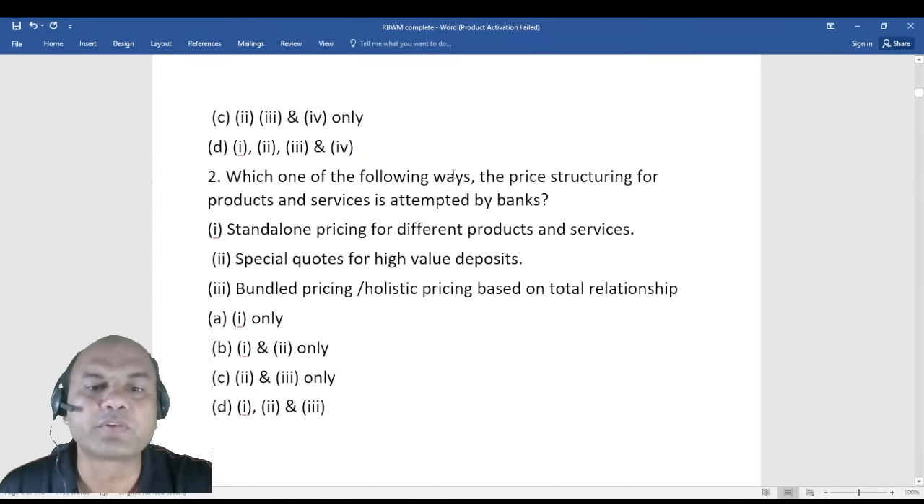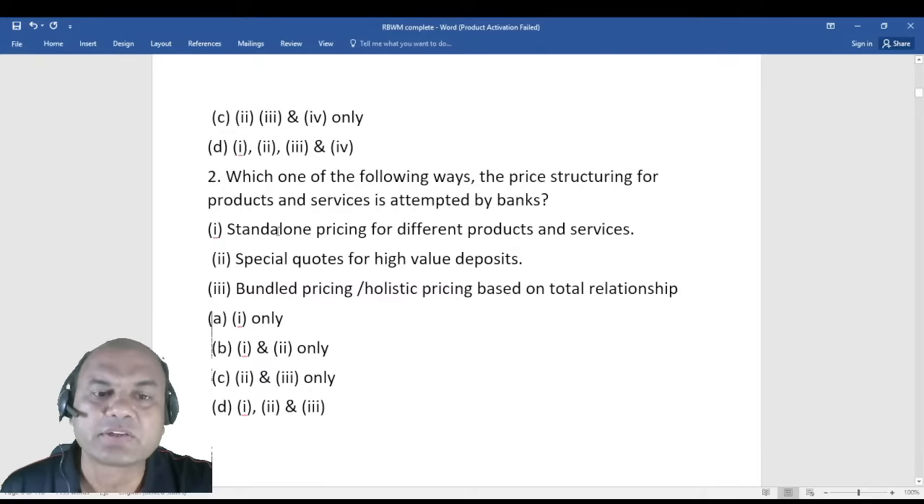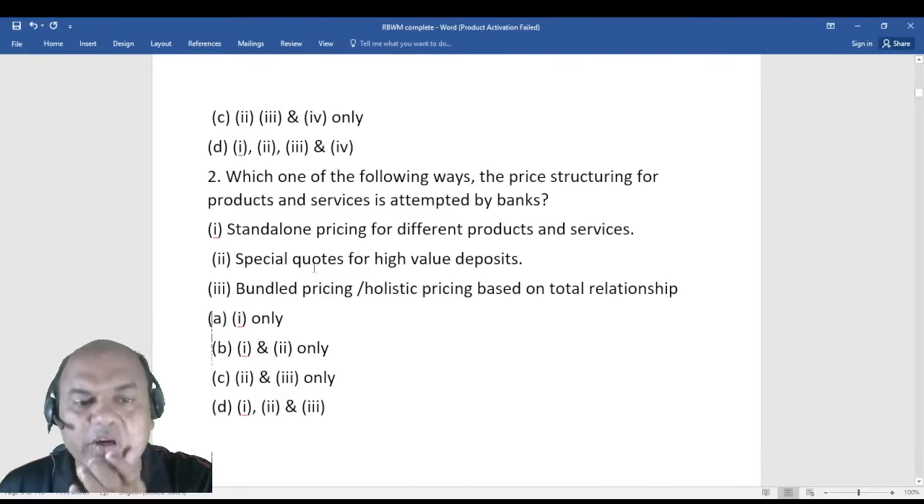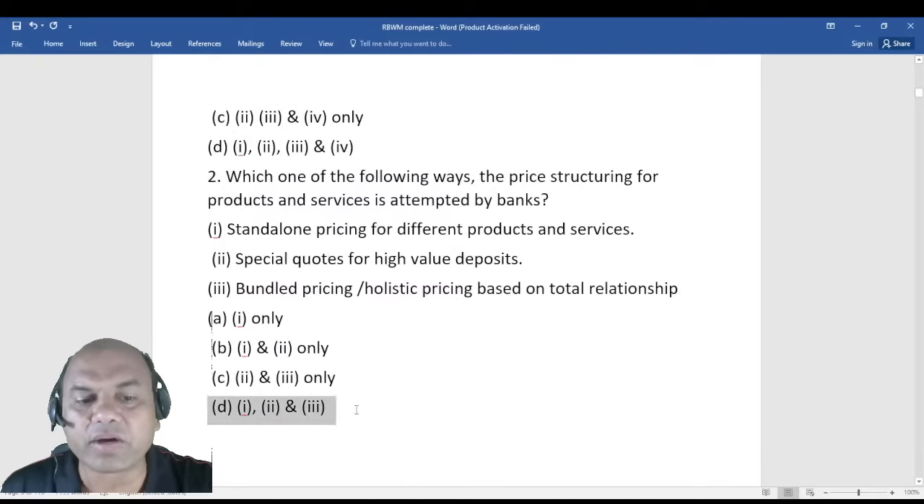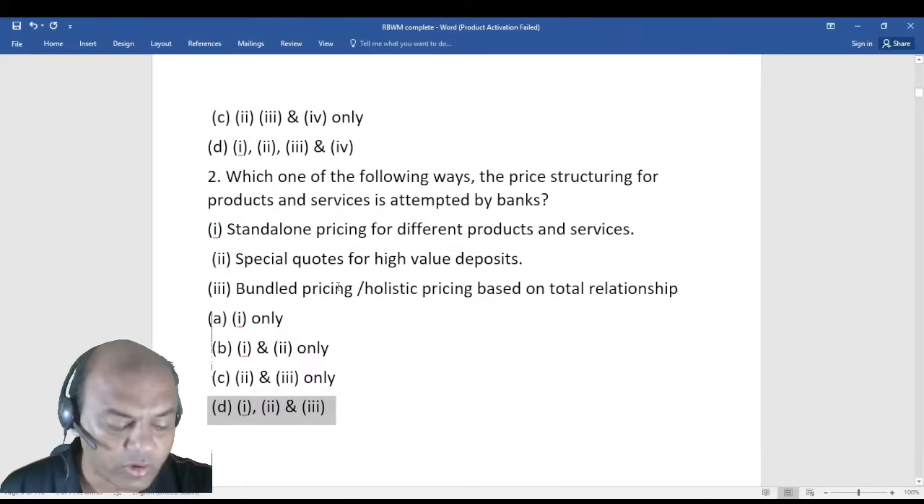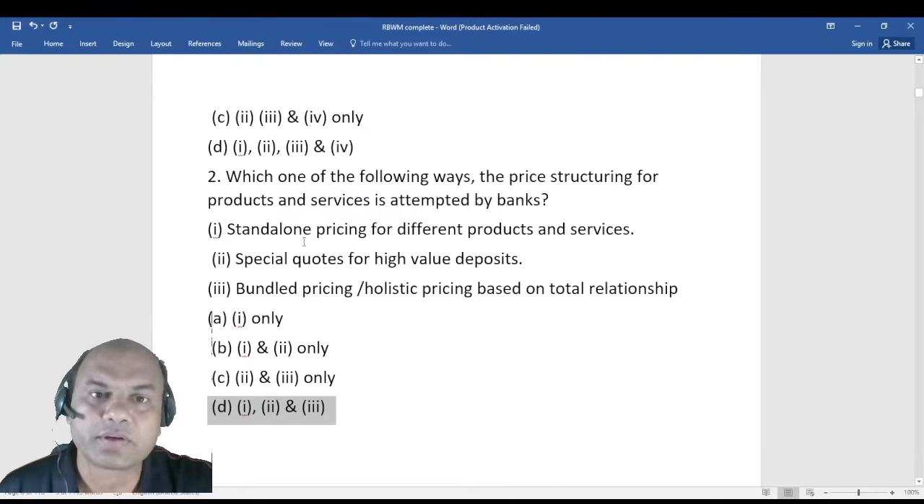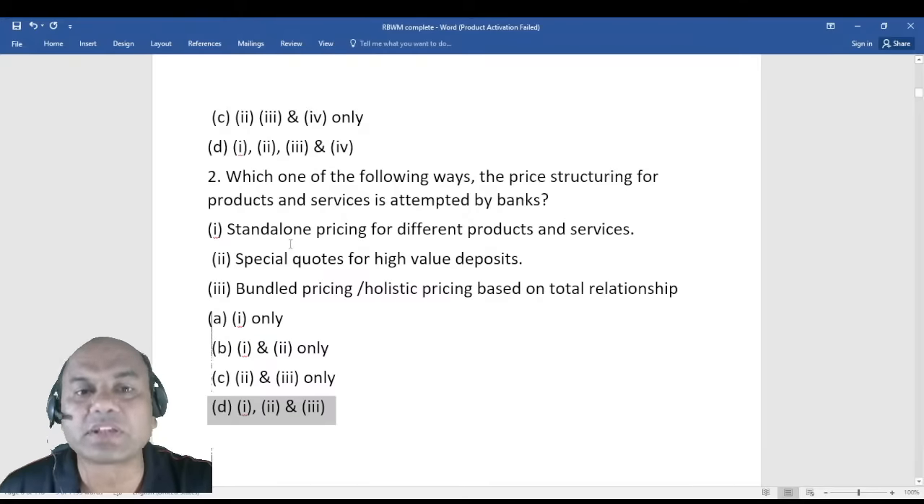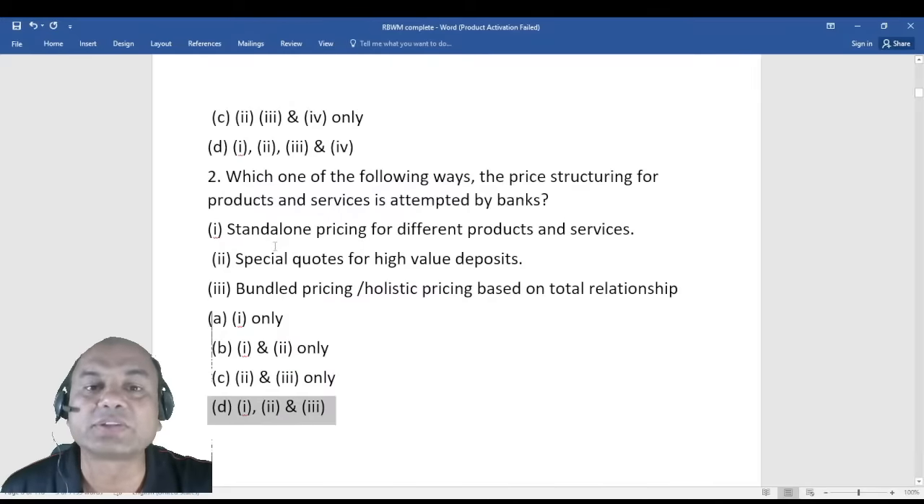Which one of the following ways pricing structure of products is attempted by the banks? So standalone, special codes, or bundled. So answer is D, 1, 2 and 3, all of them. What do you mean by standalone? See here, standalone means if I am having a home loan product, I'll price it separately, my home loan rate is 9%. If I am having a personal loan product, my personal loan is, let's say, 10%. I am having an FD, my FD rate is, let's say, 7%. So each one is separate. That is called as standalone.